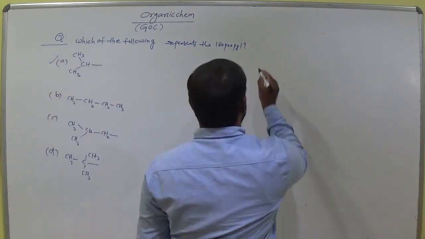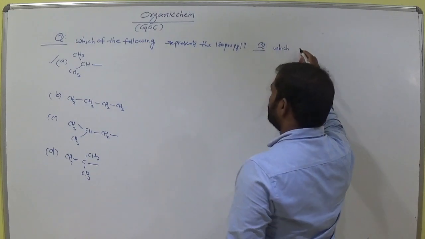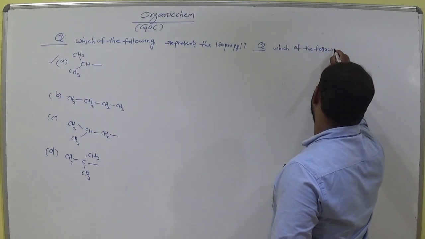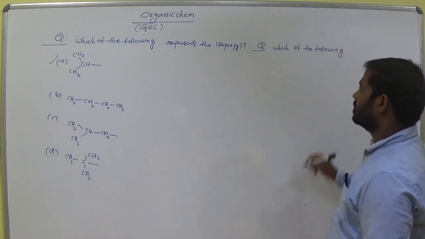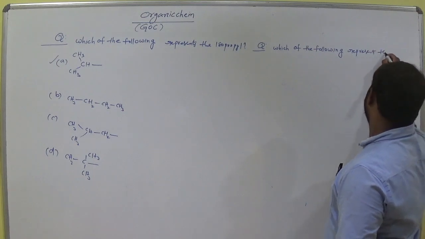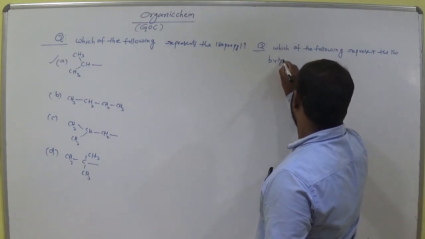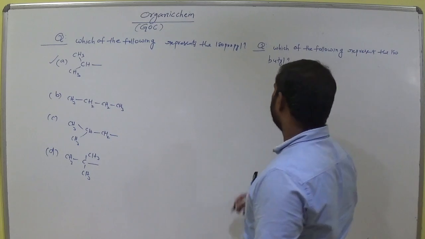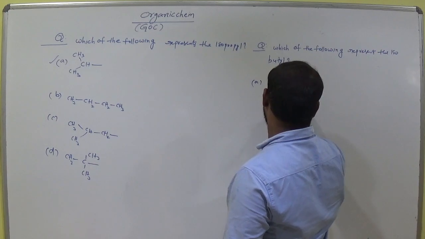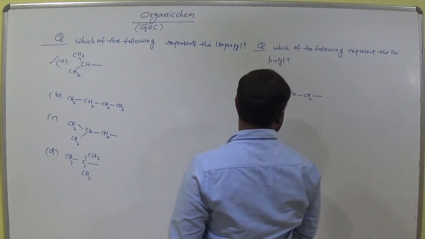Okay. So write one more question. Which of the following represents the isobutyl? Option A, CH3 CH2.